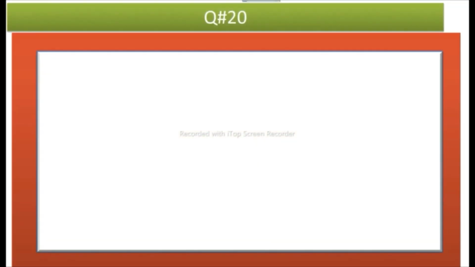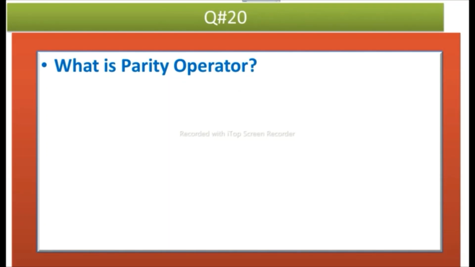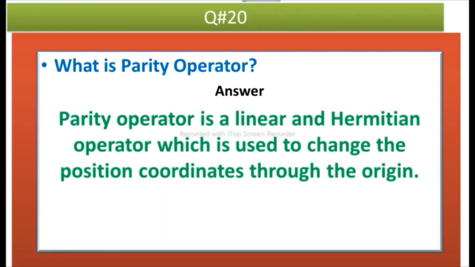And question number 20 is, what is the parity operator? Answer is, the parity operator is a linear and Hermitian operator which is used to change the position coordinates through the origin. Example, let's suppose the parity operator is applied on the function psi of r, then it will give psi of minus r.